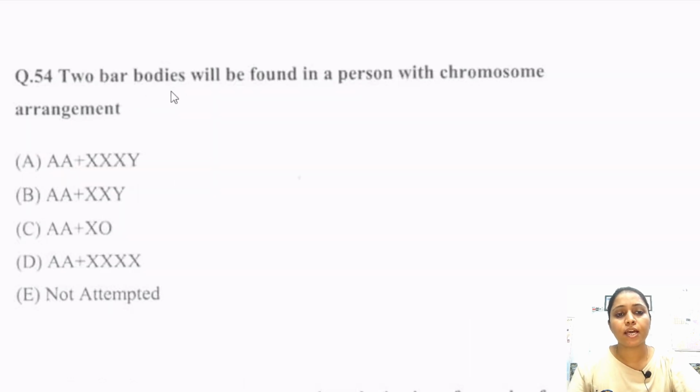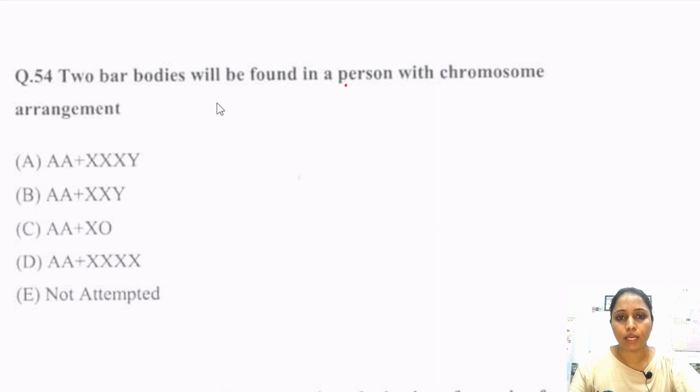In this question, they asked about two bar bodies that will be found in a person with which chromosome arrangement. So in these options, we have to find the two bar bodies. So what is a bar body? A bar body is mainly the inactivated X chromosome.